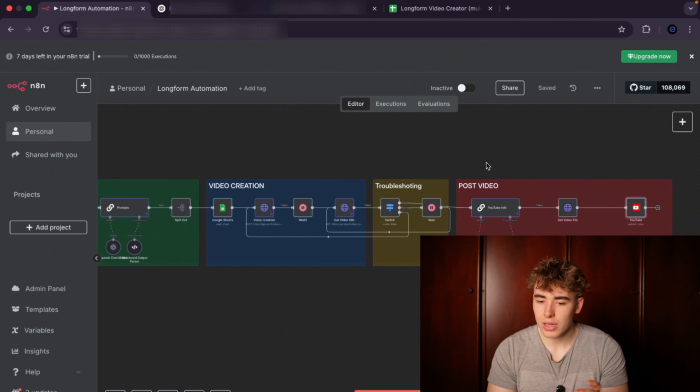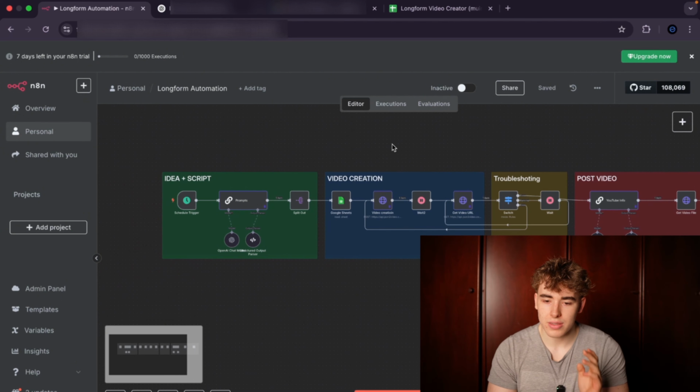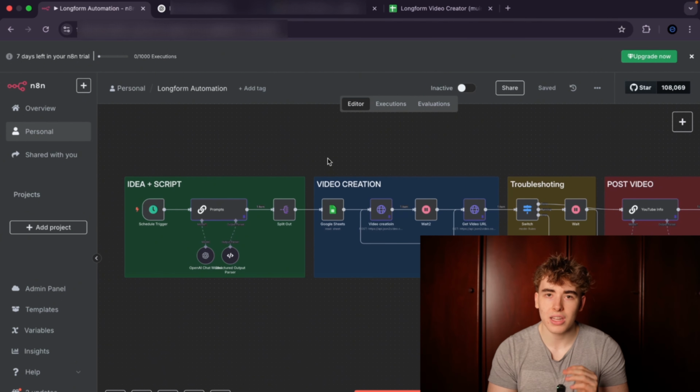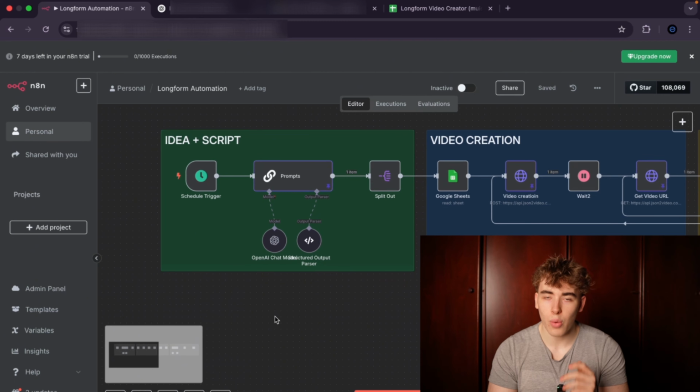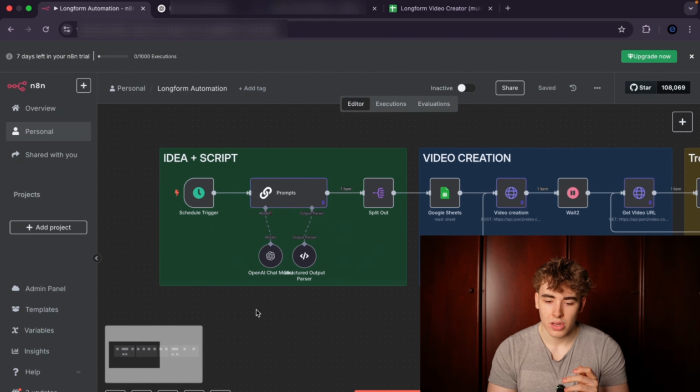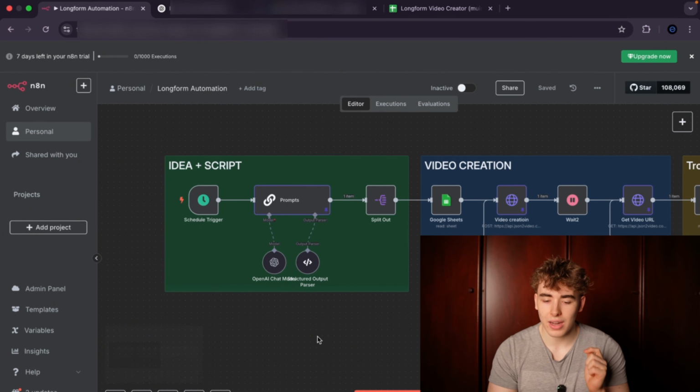Now, I'll also quickly just want to run it on here so you can see how it works. So I will just manually execute this workflow real quick, and then we can see how it works in real time. So let's just execute this right now and have a look. So execute workflow, and you can see this was triggered.